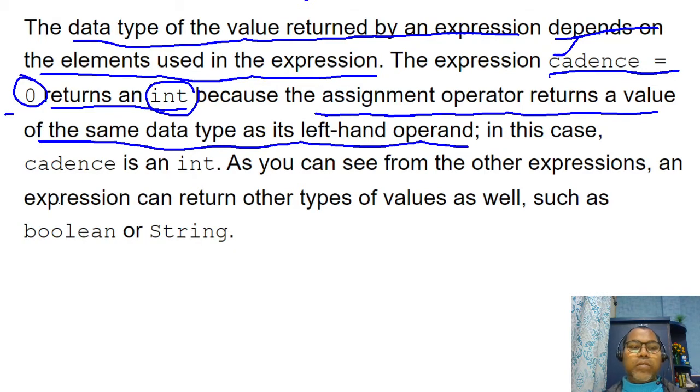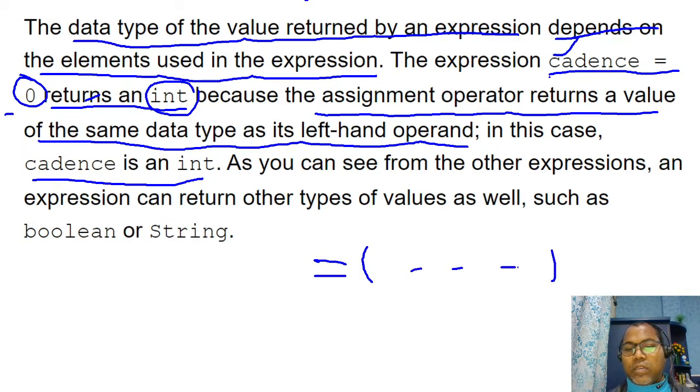So in this case our cadence is an integer. So the expressions, in the case of whatever you have written, just completely depend upon the data types. Let's say here we have written some expression and are assigning it to a value. It depends upon what data types you are using, and after that they return a value.